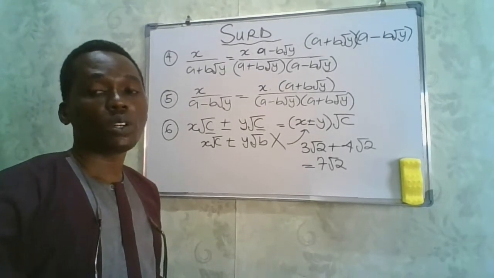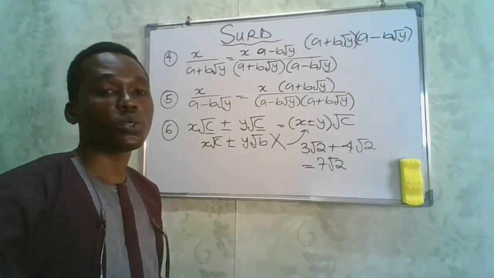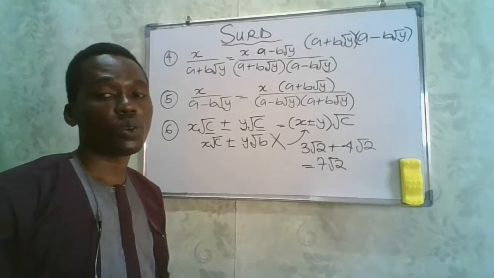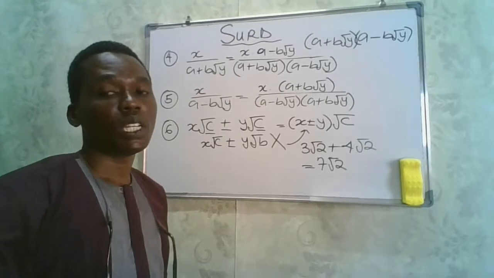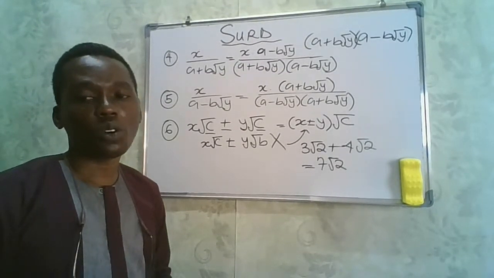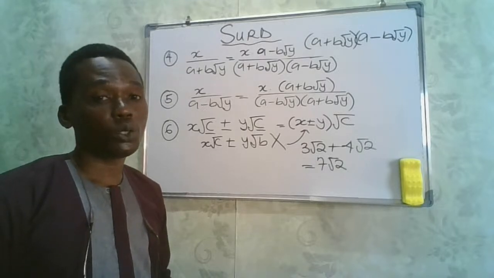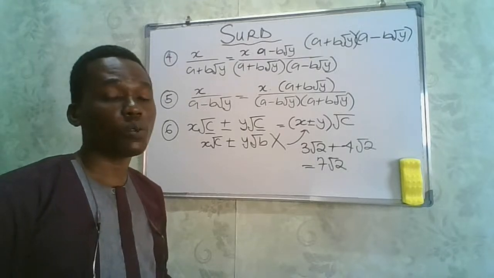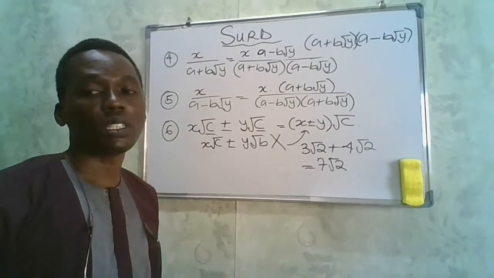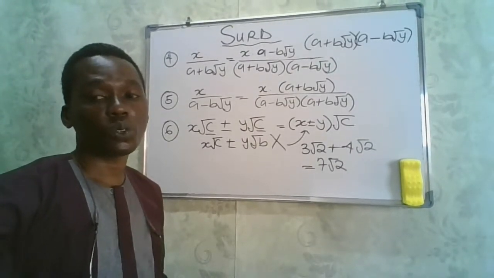Now, the conjugates of surds are two surds whose products result in a rational number. I'm going to give you a set of surds and their conjugates so that whenever you are given questions like this, you can easily know the conjugates of such surds.